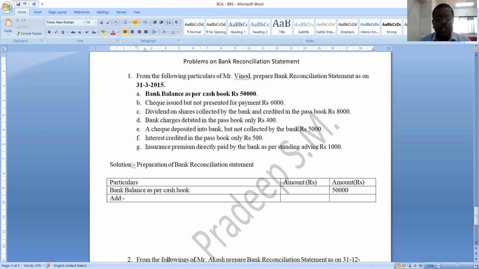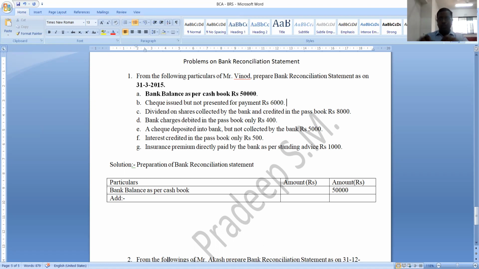Here the transaction is cheque issued but not presented for payment. It is one of the reasons, a timing difference in recording of transactions, which is causing the difference between cash book balance and passbook balance.